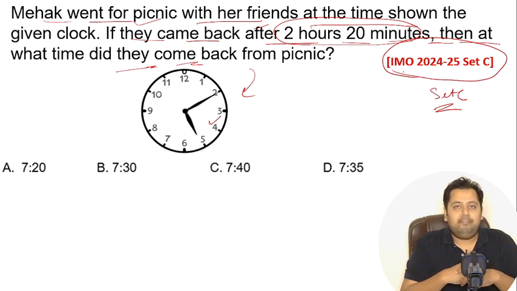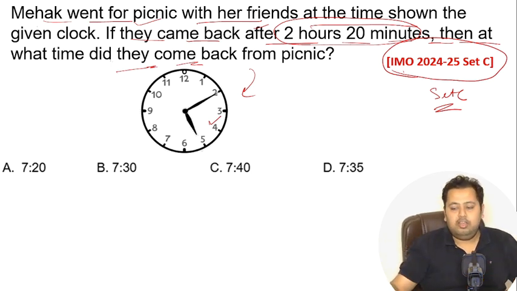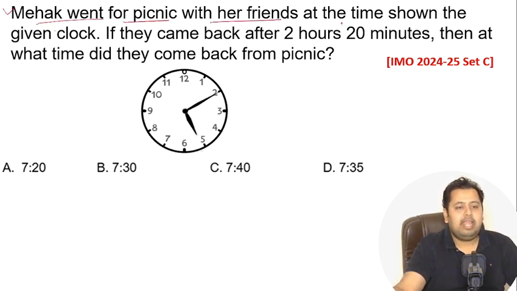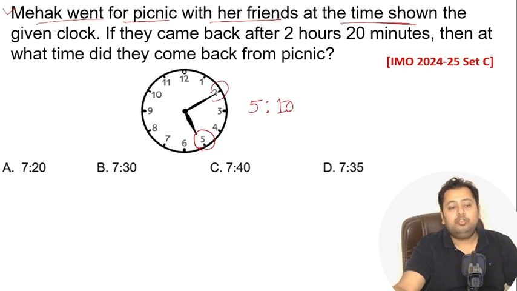Now let's go and find what the solution for this question would be. Okay, so let's solve the problem. We have already read it. Mehak went for a picnic with her friends at the time shown. So what is the time shown over here? We can see the time shown is nothing but 5 hours. So the hour hand is closer to 5. The minute hand is closer to 2, which is nothing but 10 minutes. So the time that is shown is 5:10 a.m. or p.m., it doesn't matter to us. The time that is shown is 5:10.